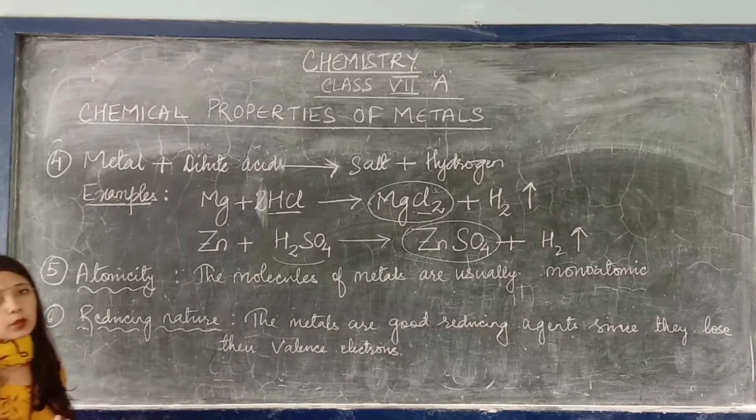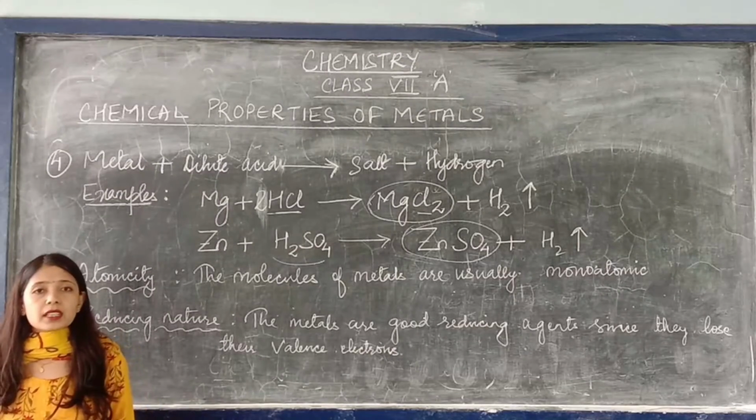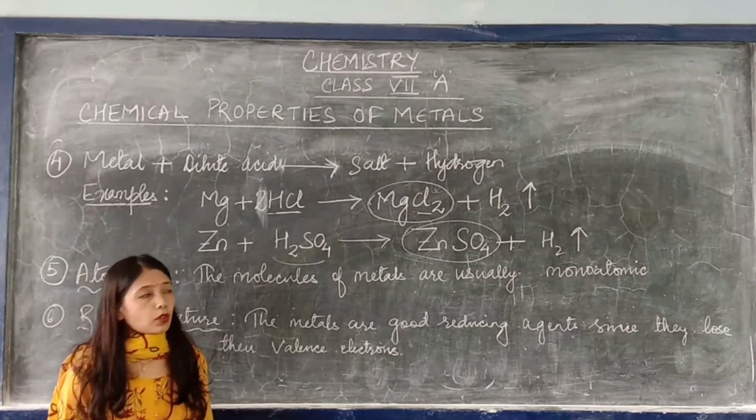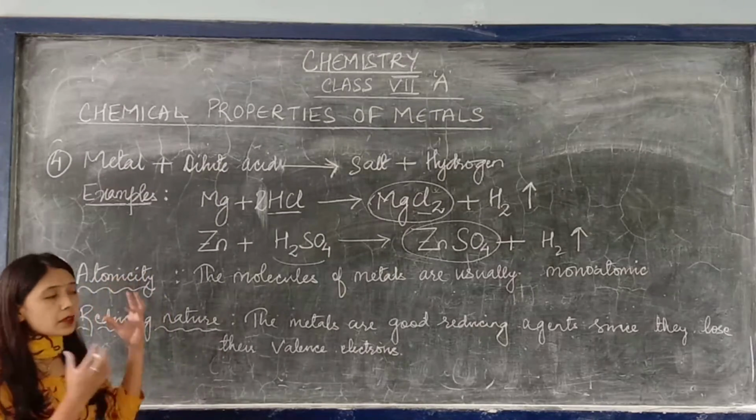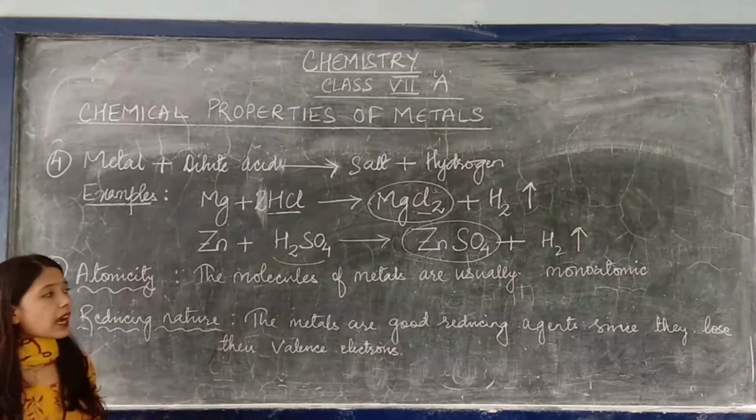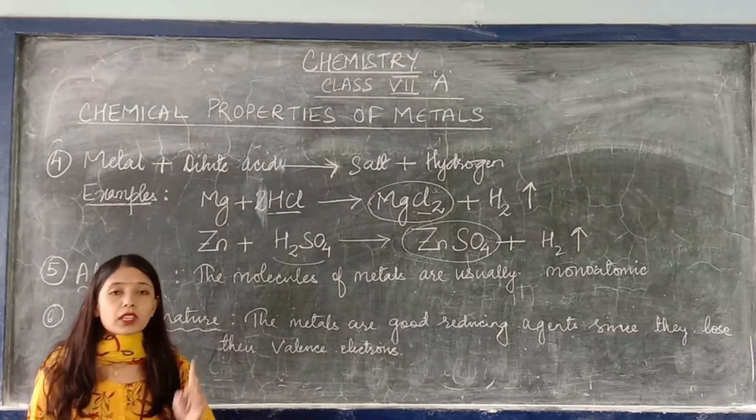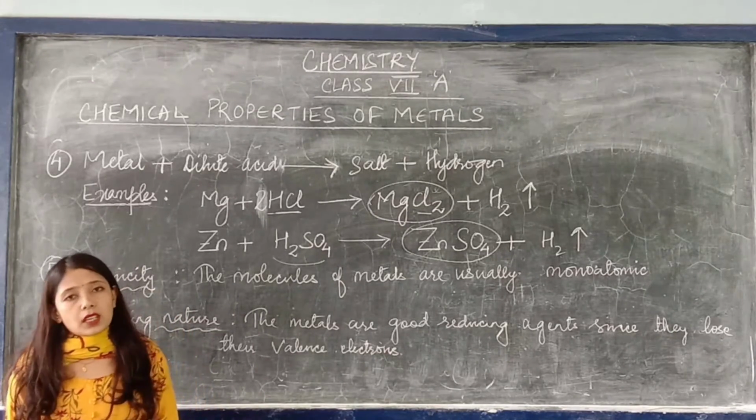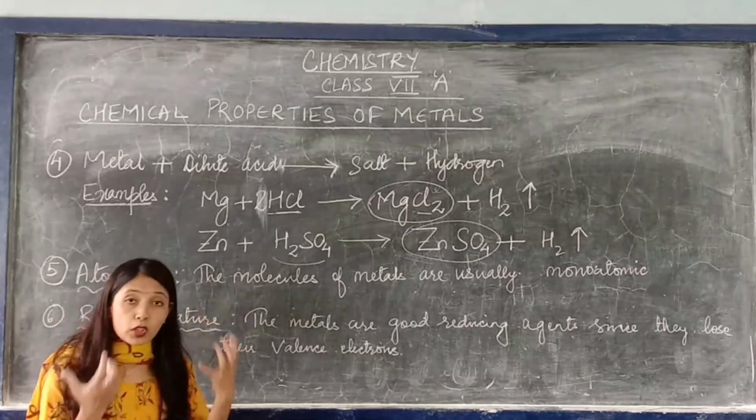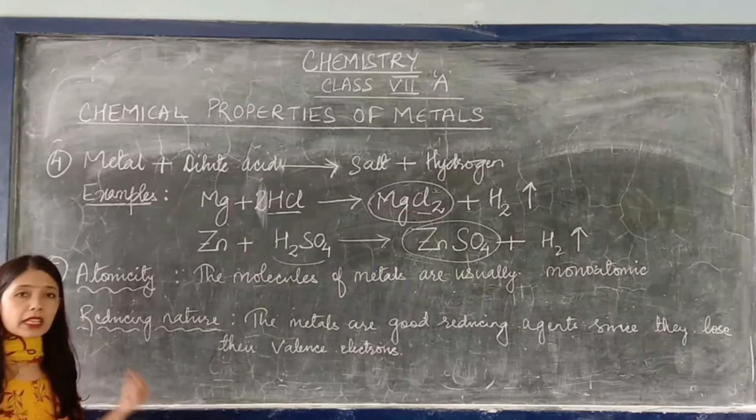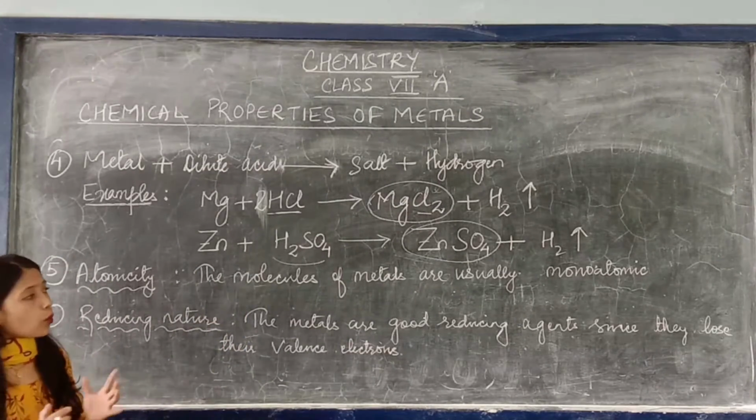Now next is atomicity. You know what atomicity is? It is the number of atoms present in one molecule. In metals, the molecules are usually monoatomic. Only one atom is present. So the molecules of metals are monoatomic: a single atom is present in one molecule.